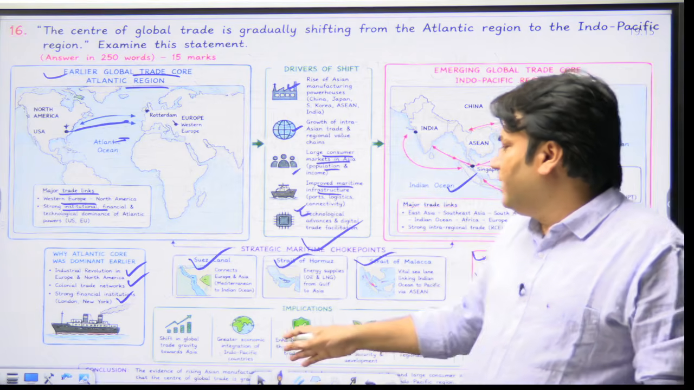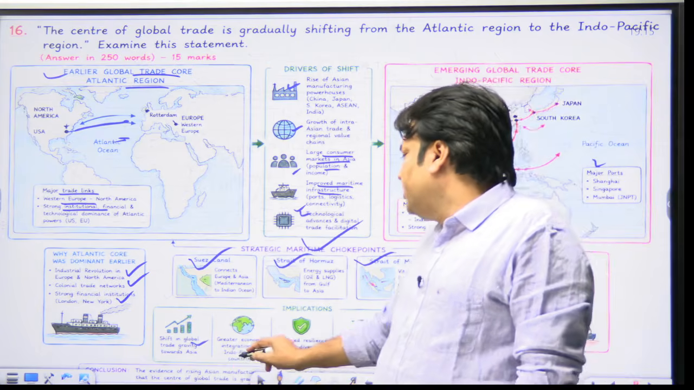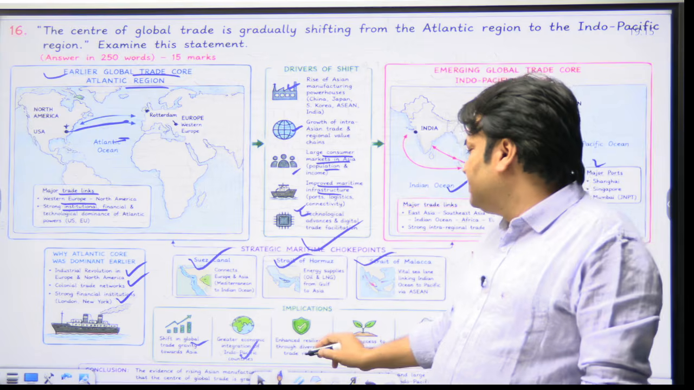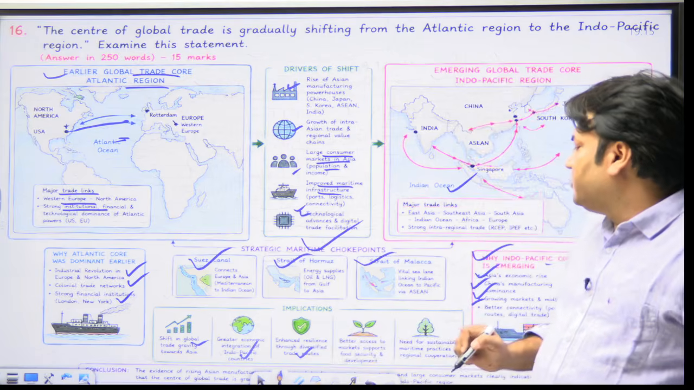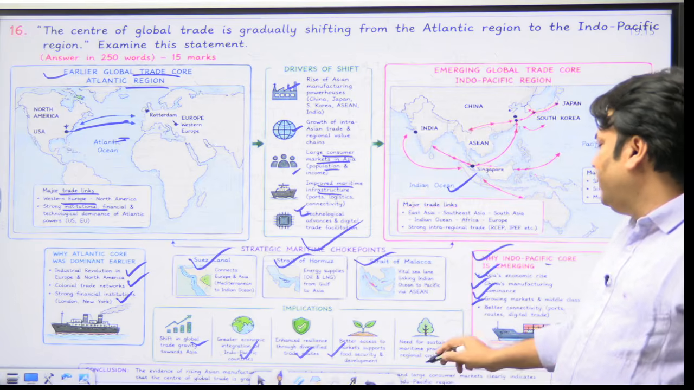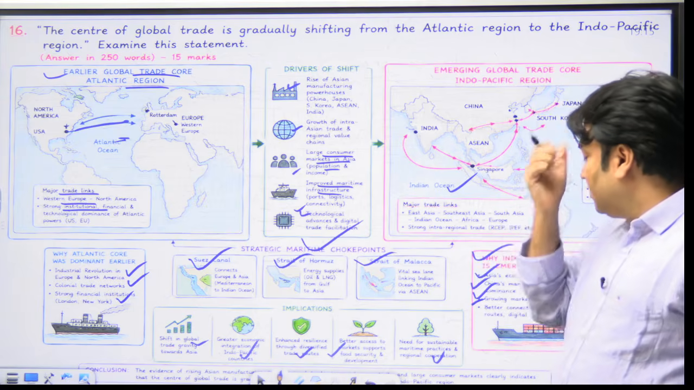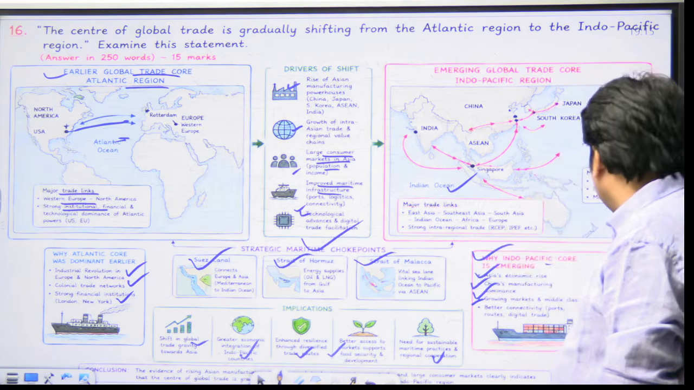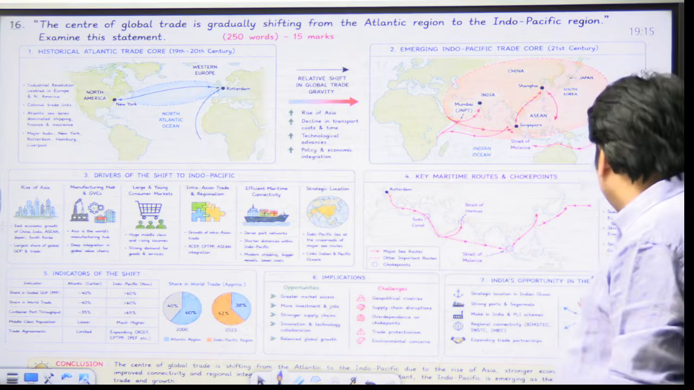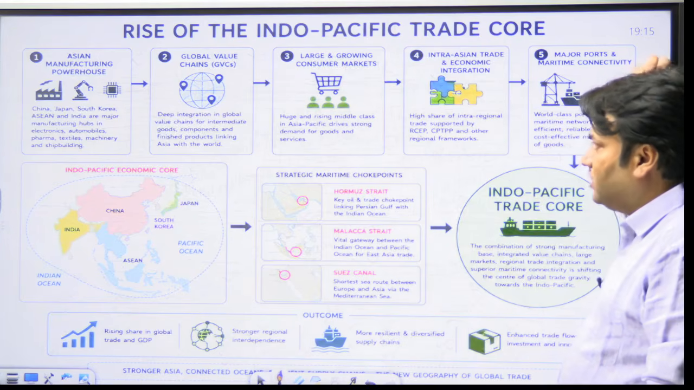So here you can write that shift in global trade gravity towards Asia, greater economic integration, Indo-Pacific countries, enhanced resilience through diversified trade routes, better access to market supports and food security and development, need for sustainable maritime practices and regional cooperation. And lastly, you will discuss the conclusion that I have already discussed with you, right? So I hope that you have also got the idea of how to write the answer to this question.